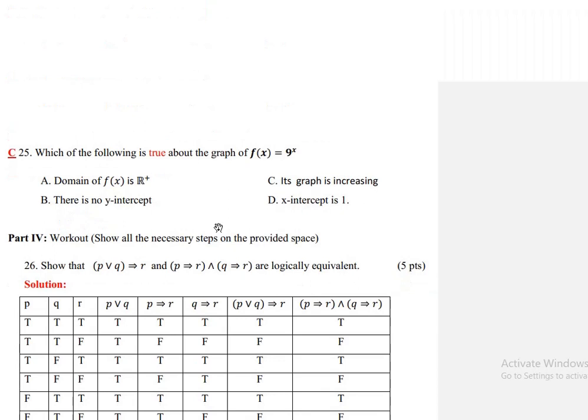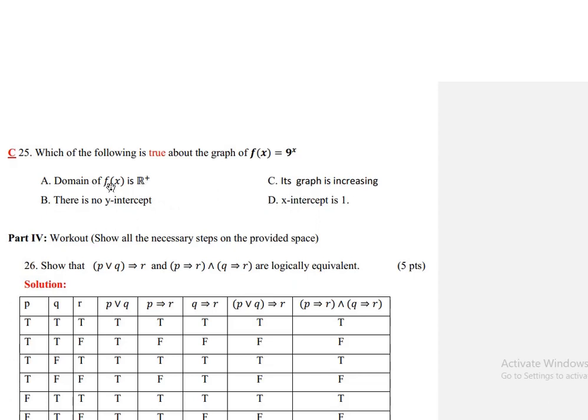25. Which of the following is true about the graph of f of x is equal to 9 raised to x? A: domain of f of x is the positive real numbers. B: there is no y-intercept. C: its graph is increasing. D: x-intercept is y. The true statement is that its graph is increasing.